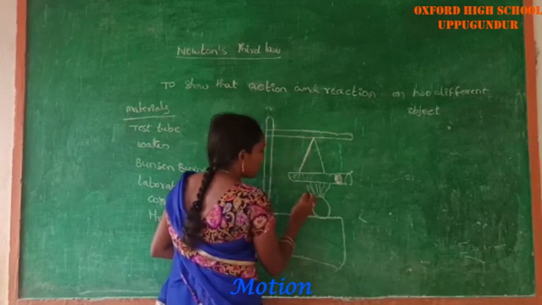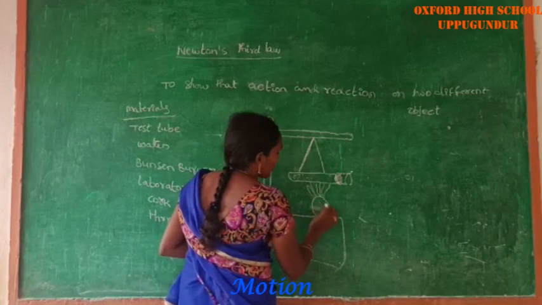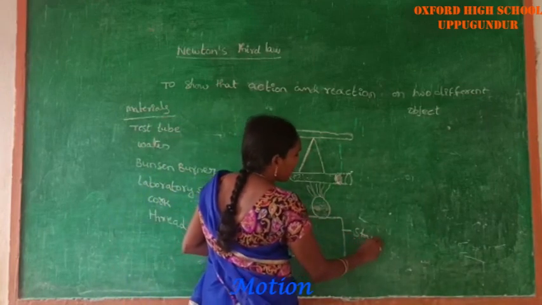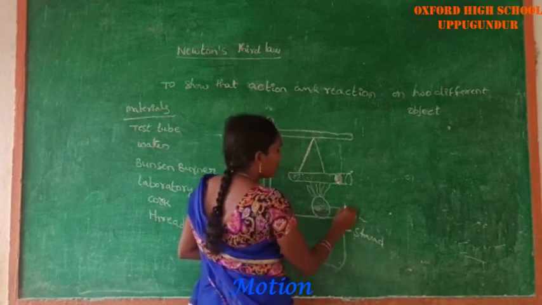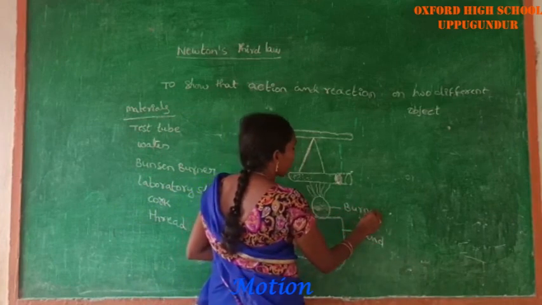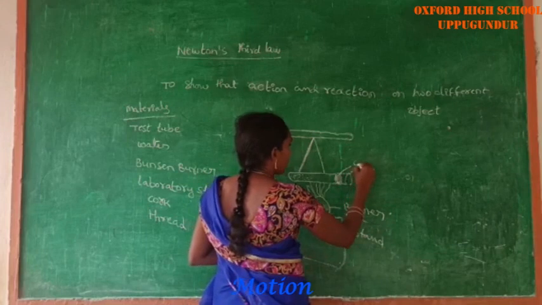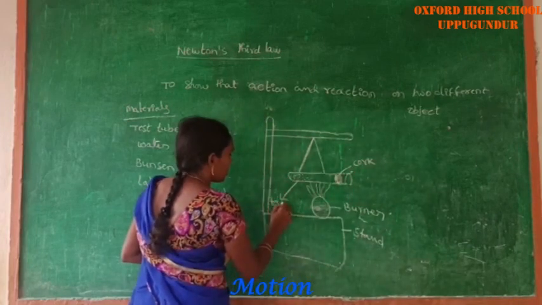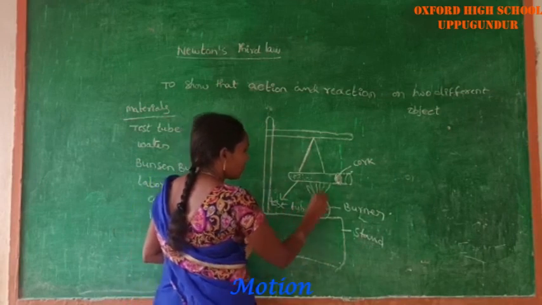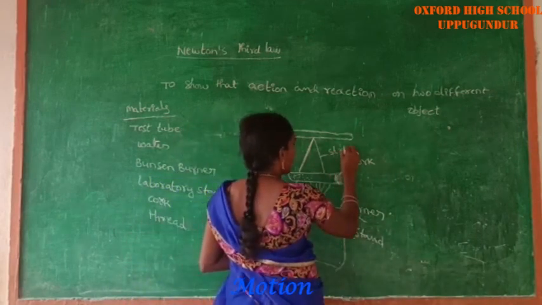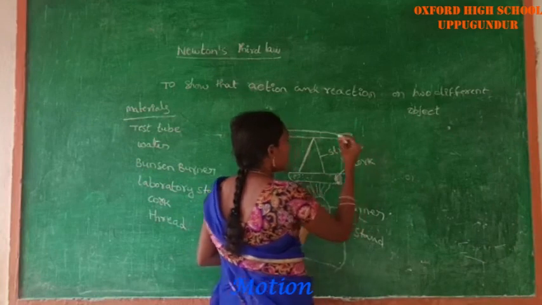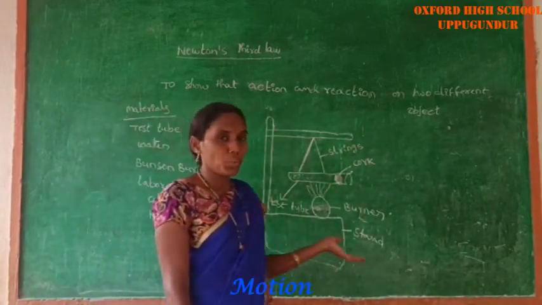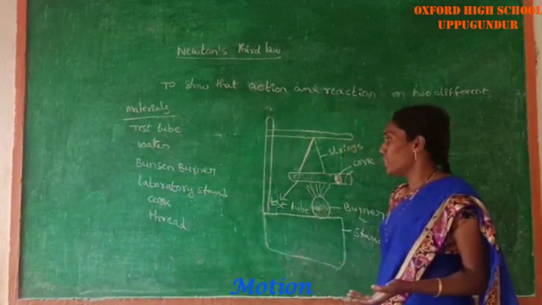See, this is the laboratory stand, this is the Bunsen burner, this is the rubber cork and test tube, and these are the strings or threads. This is the experimental pictorial diagram.